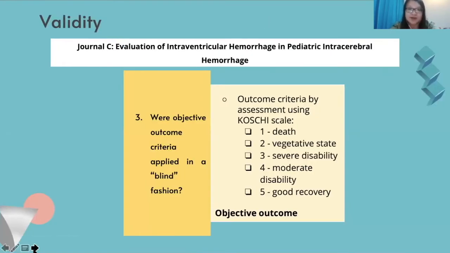For validity aspect number 3, the outcome criteria applied in this study were assessed by pediatric stroke neurologists using the King's Outcome Scale for childhood head injury. For the scoring system, 1 is for death, 2 for vegetative state, 3 for severe disability, 4 for moderate disability, and 5 for good recovery. Therefore, it can be concluded that the outcome criteria are mortality and disability rates that were assessed objectively.